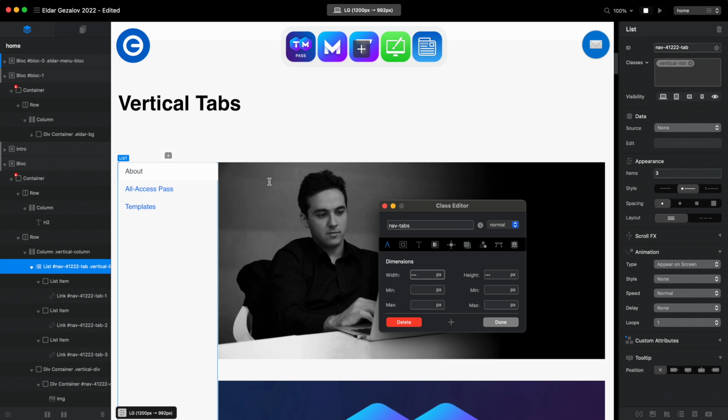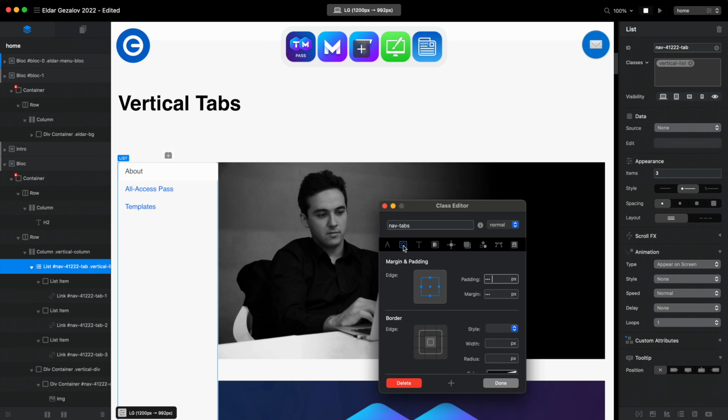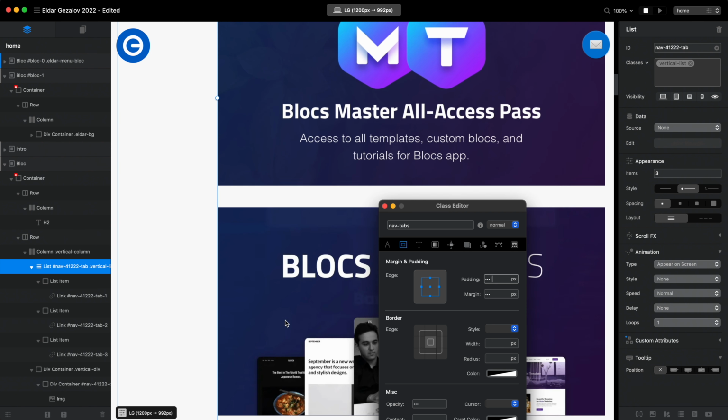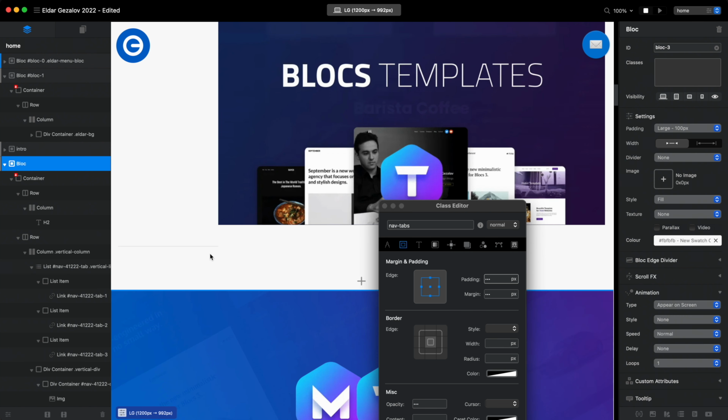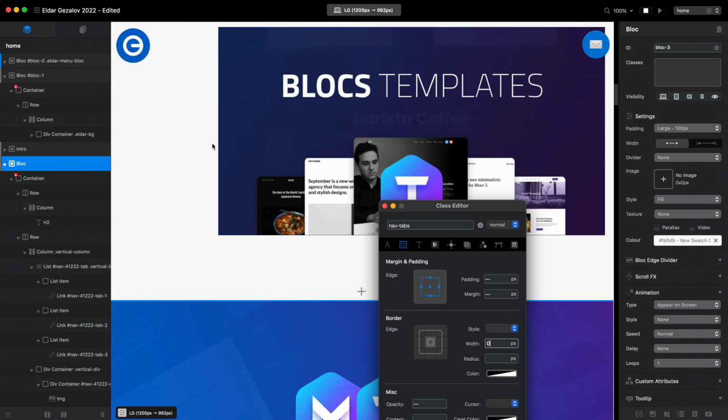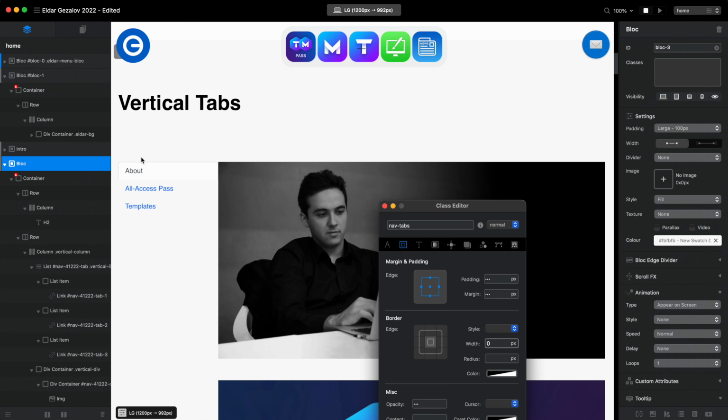If we want, we can add the background color, which I don't want, so I won't be adding that. But for example, I like to get rid of the borders, because as you can see we have some borders here and I don't need them. So I will select the border area and type 0 when we have width. And you can see right away we don't have anything there anymore.